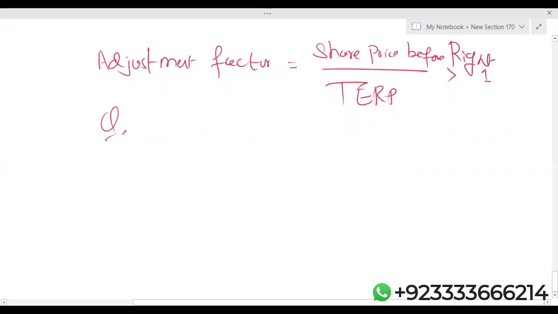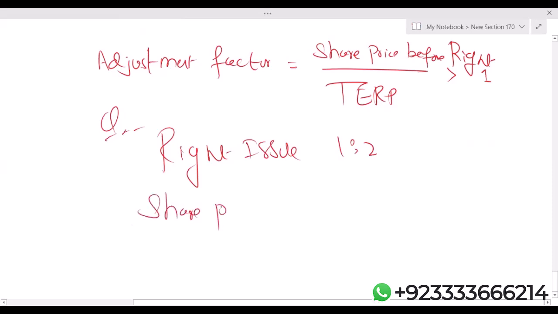Okay. How do we calculate the adjustment factor in case of a right issue? For example, let's say there's a right issue 1:2. The share price before right is $20.